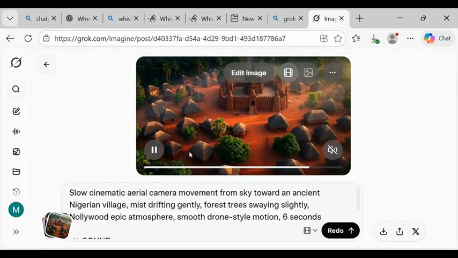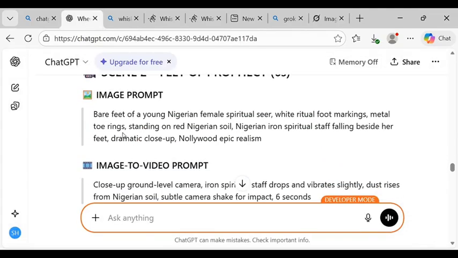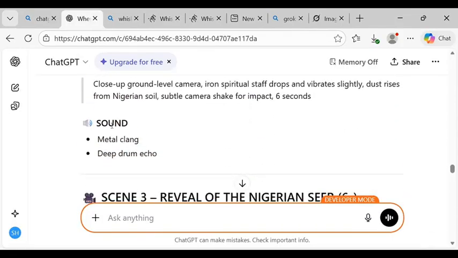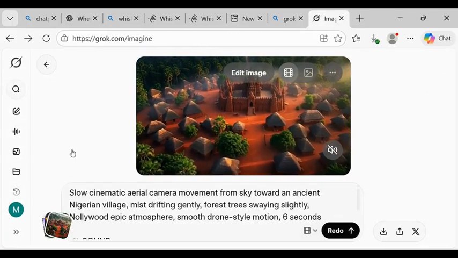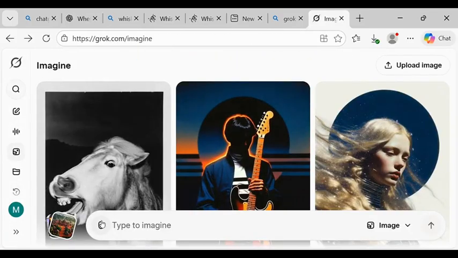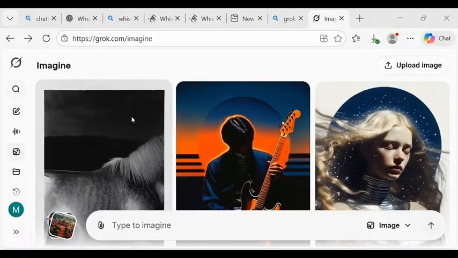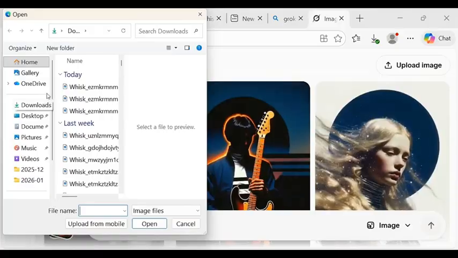Now the next thing you are going to do is to go back to ChatGPT again. You come back to the second scene here, scene 2. You copy the image to video prompt, the close-up level, camera, and so on. You copy it and you go back to Grok AI, and you upload the second image. When you click on upload file, you upload the second image. After you upload it, you paste your prompt again and do the same thing. This is how you are going to do it for the entire scene.